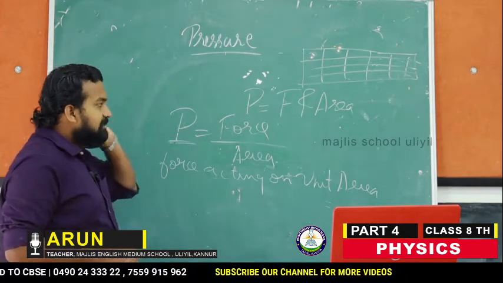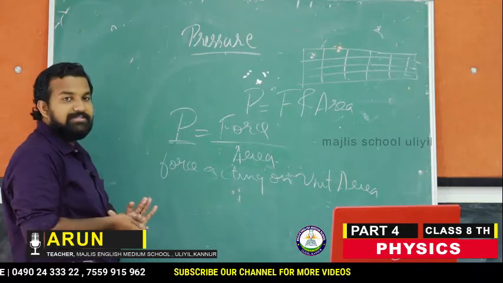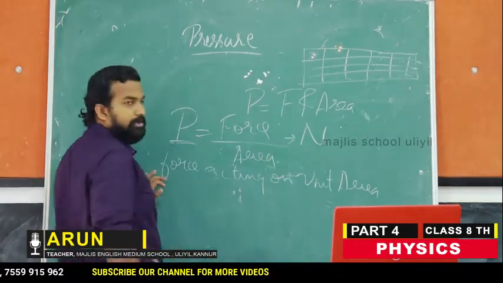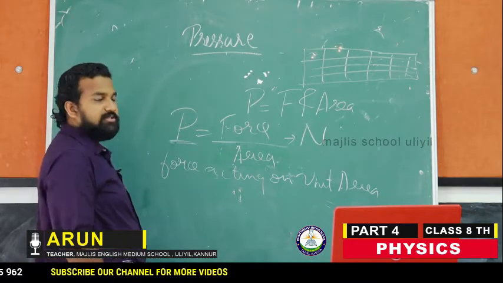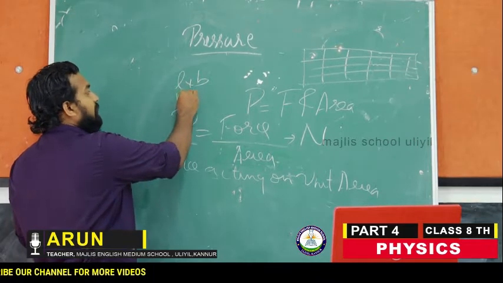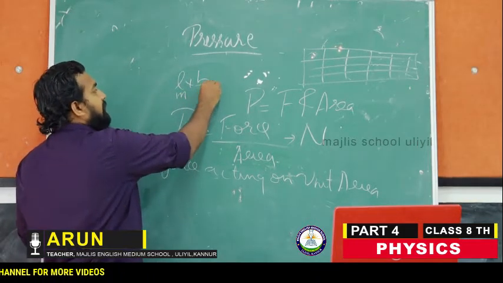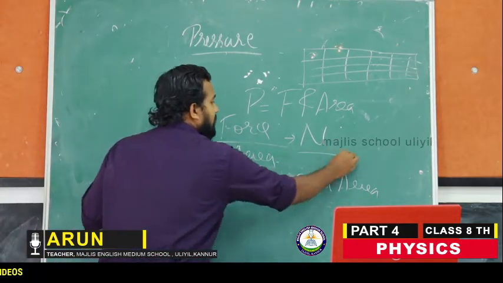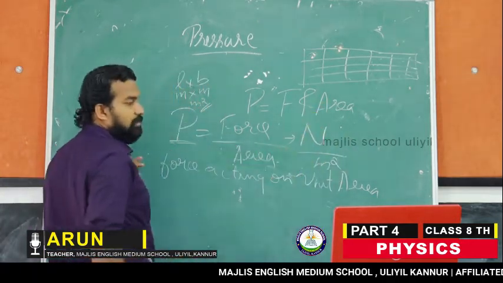Now, the SI unit of force. I have told you, the SI unit of force is Newton. The SI unit of area: what is area? Length into breadth. Length is a distance, meter. Breadth is also a distance, meter. So meter into meter is meter square. So the SI unit of area is meter square.